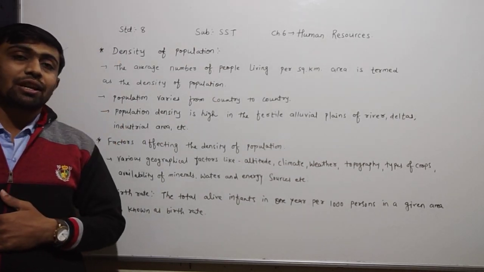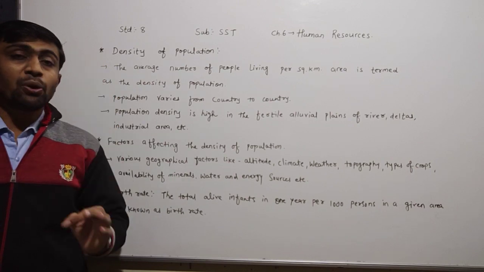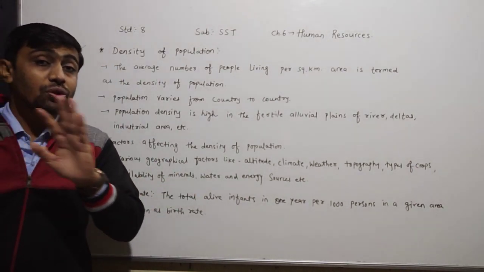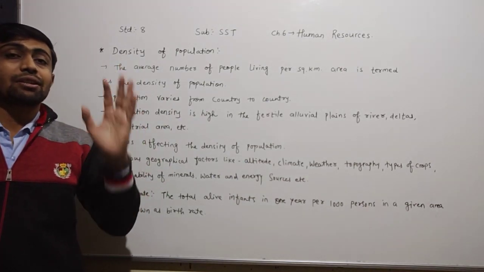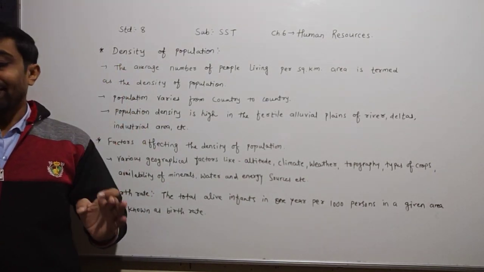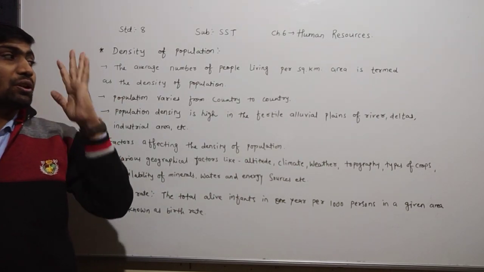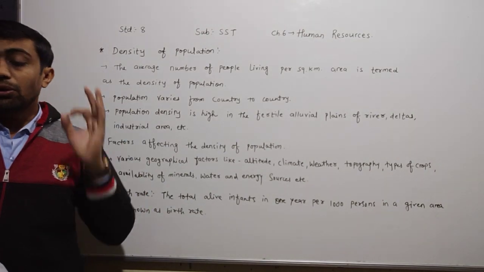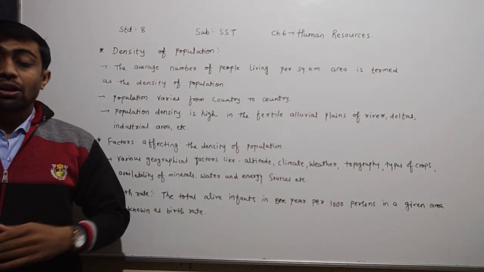Dear children, they are saying that all the states of India do not have the same population. Every state has a different population. There is no uniformity in the distribution of the population.